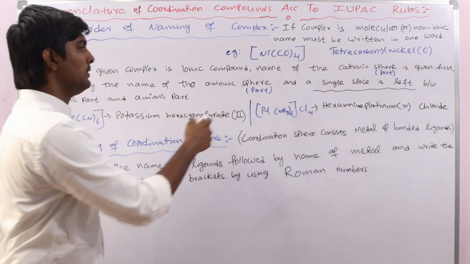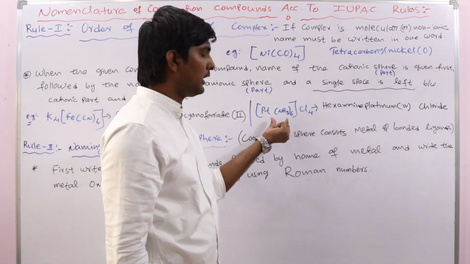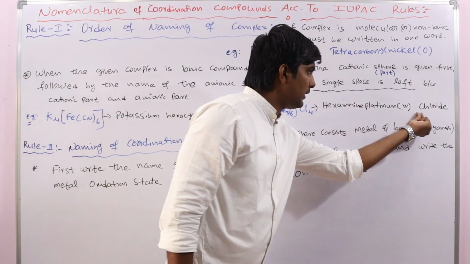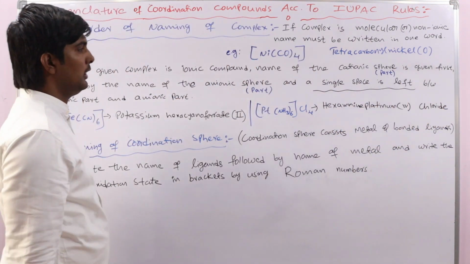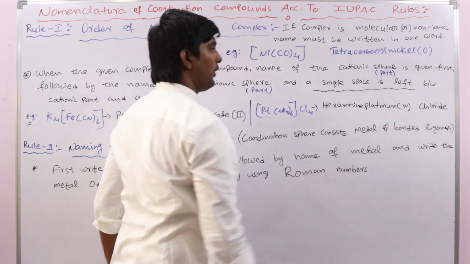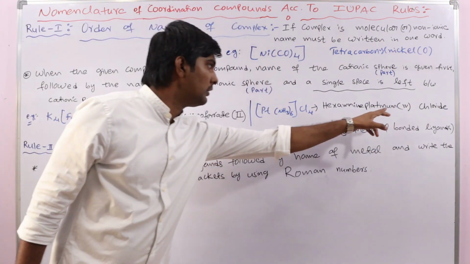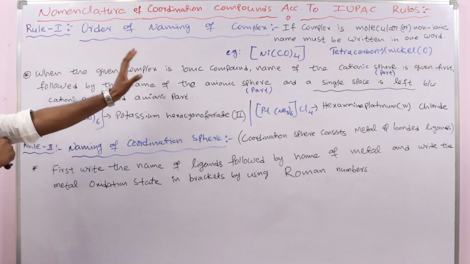This is the IUPAC name of this complex. Same here, first we write the cationic part name, leave a single space, and then the anionic sphere name. So hexamine platinum 4 chloride. This gives the oxidation state of the metal. So this is the first rule.